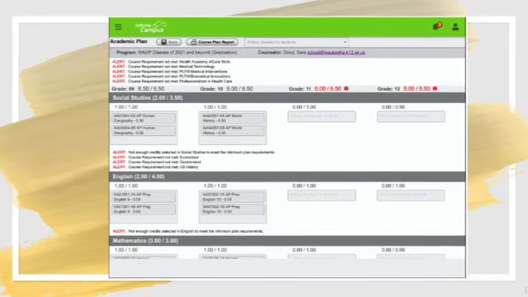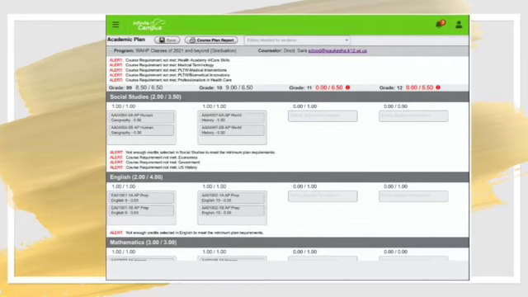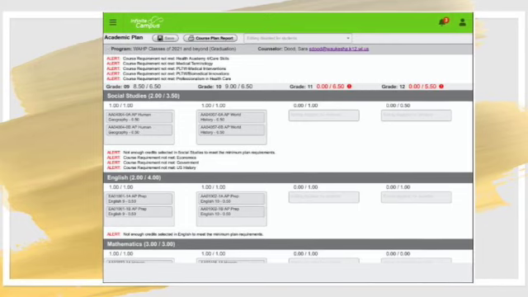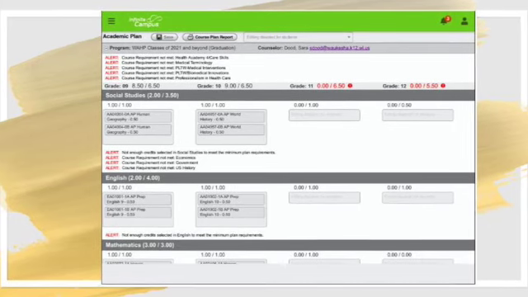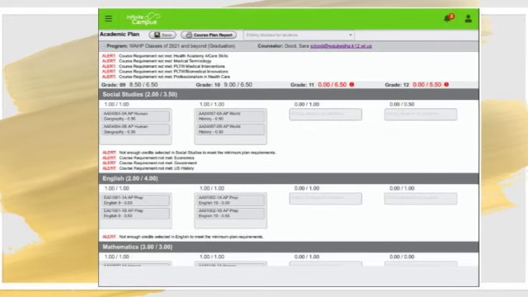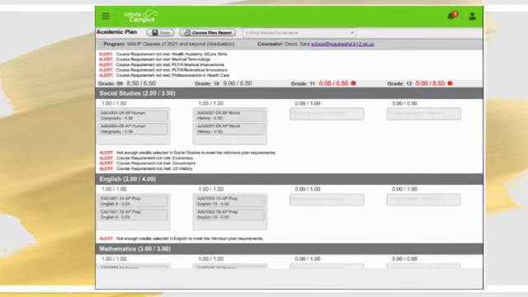So you'll see right here, there are some alerts underneath each section. For social studies, for example, the next class to take is either AP US History or US History. It will show you down here that it is listed as a class that still needs to be taken, which would then be entered in this area. How to enter it is coming in another video, but we just want to make sure that you know what classes you are still required to take in order to graduate.